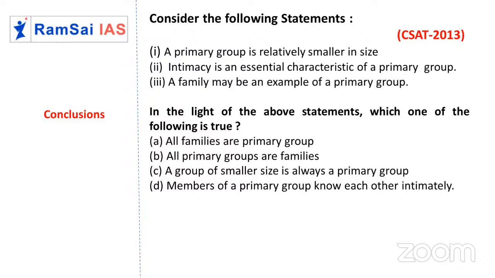All primary groups are families, impossible. Family is an example of a primary group, but all primary groups need not be families. Directly I can eliminate option B, right? So what is option C? A group of smaller size is always a primary group. I told you the same in the first statement. A primary group is relatively smaller, but need not always be smaller. So the third one also I can eliminate directly.